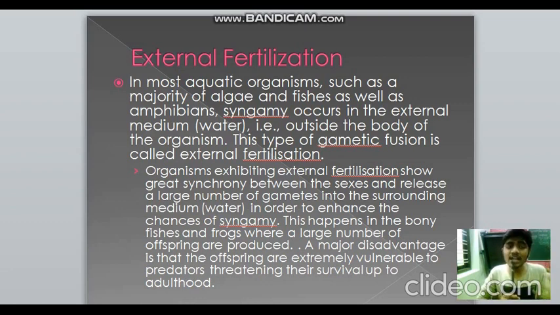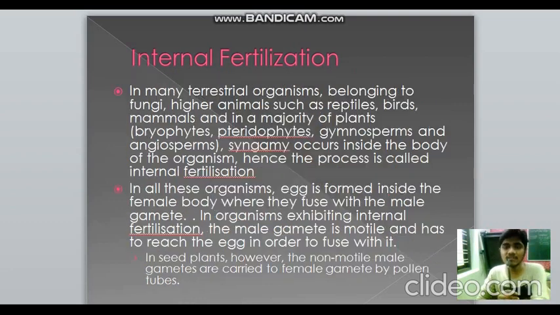As a very large number of male gametes are produced, a very large number of offspring are also produced, as noticed in the cases of fishes and frogs. But a very big disadvantage here is that as the zygote is formed externally, the organism is very vulnerable to predators up to a certain period of life. It must be under the care of its parent, but that's not possible in external fertilization.